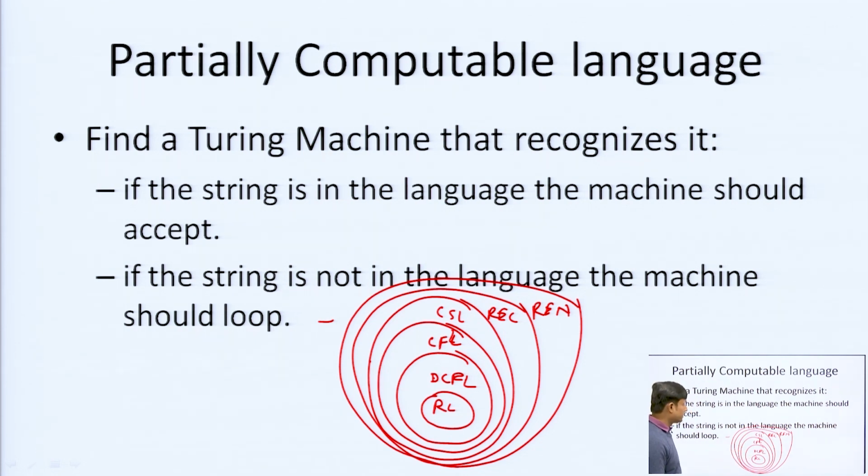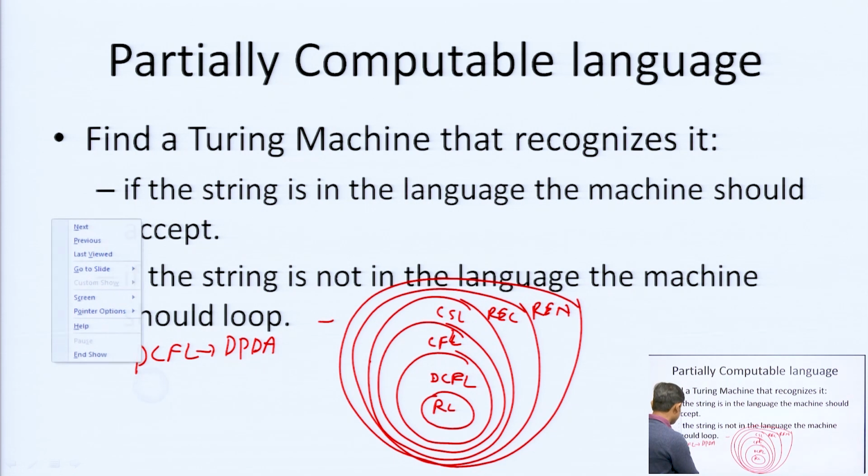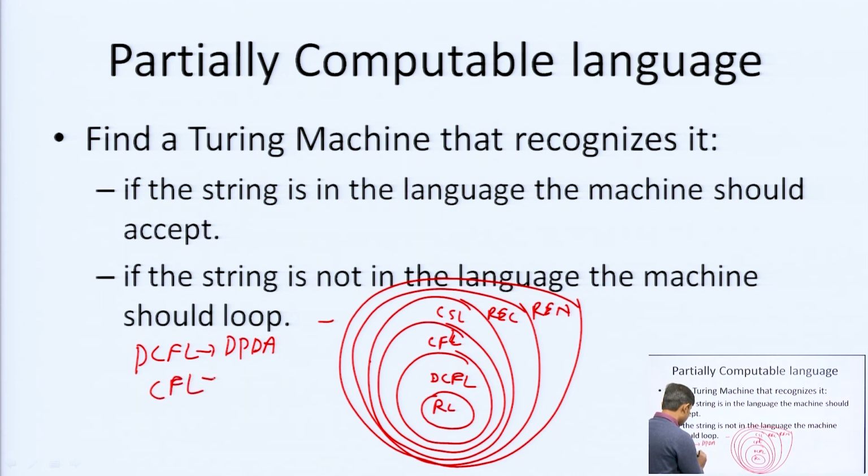For DCFL, deterministic context free language, we use the deterministic push down automata to accept it. Then for CFL we have the non-deterministic push down automata, NPDA. We will go into the PDA in the next classes.